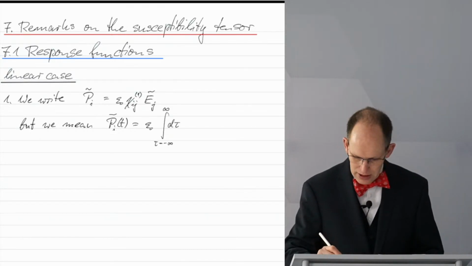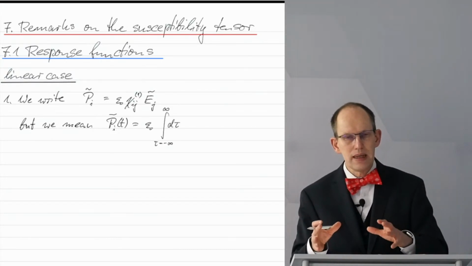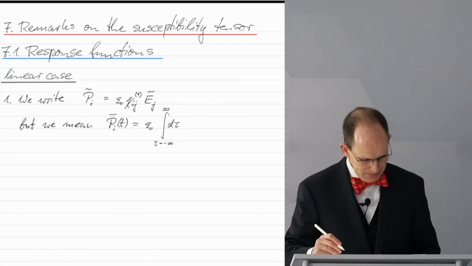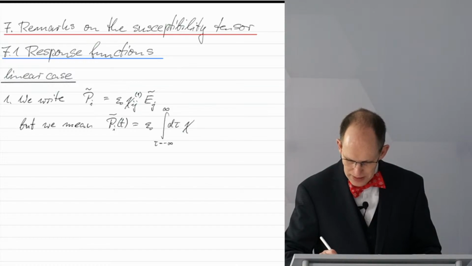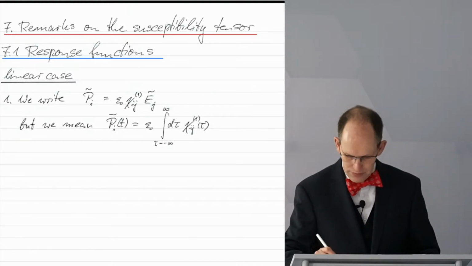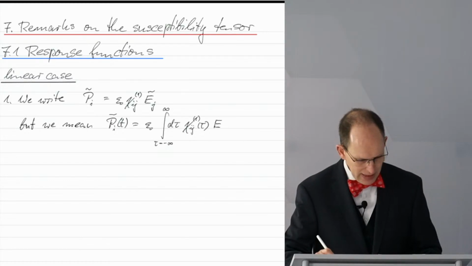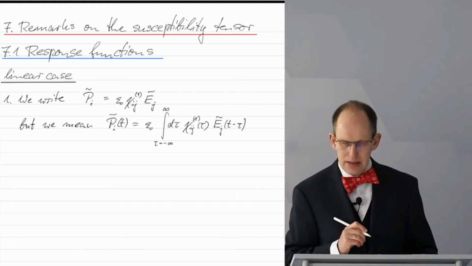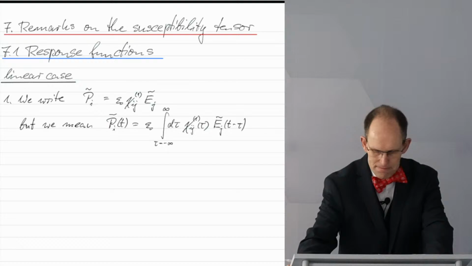Now we integrate over this tau. Yeah, so we integrate over all these different times. And so we have the susceptibility tensor here at different times. Yeah, so first order susceptibility in the case of linear interaction, and then the electric field at these different times. Yeah?